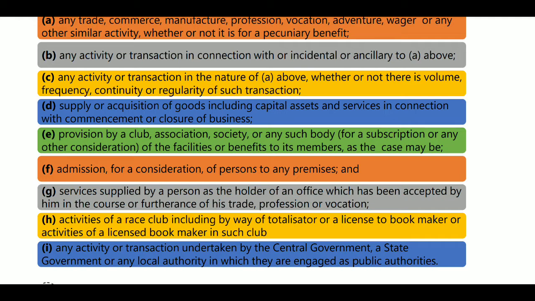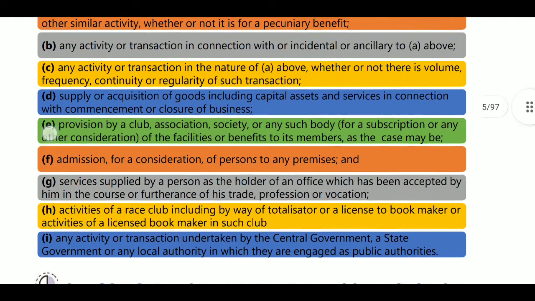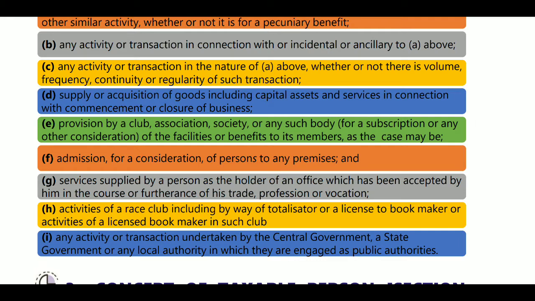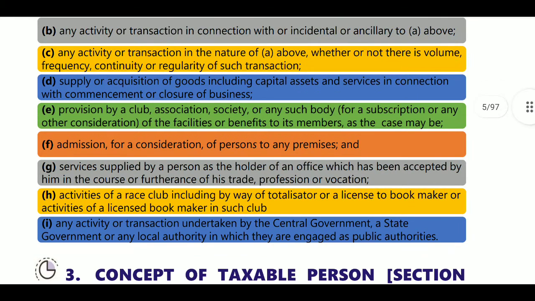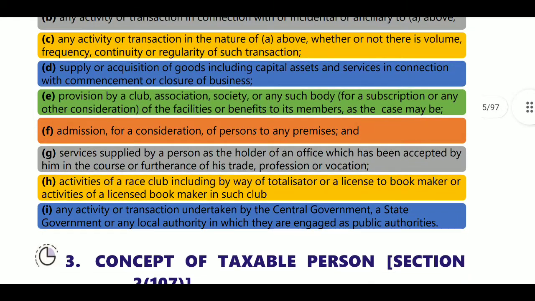or regularity. There may be a person who is not regular, a casual person, and that type also counts. Next, supply or acquisition of goods, including capital assets, and services in connection with commencement or closure of business, and disposal of business assets. Next, provision by clubs, associations, societies, or any such other bodies of facilities or benefits to their members. So any association or club providing services to its members, for a subscription or any other consideration, and admission of a person to any premises for consideration.